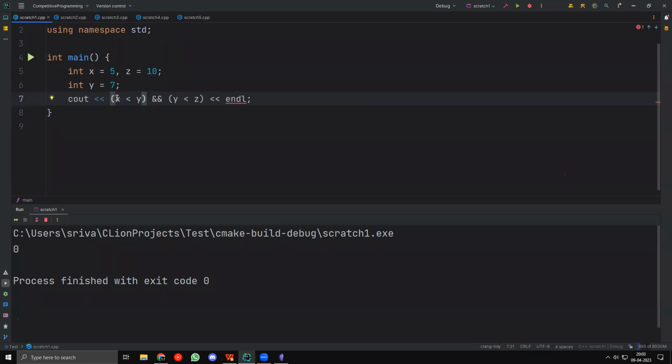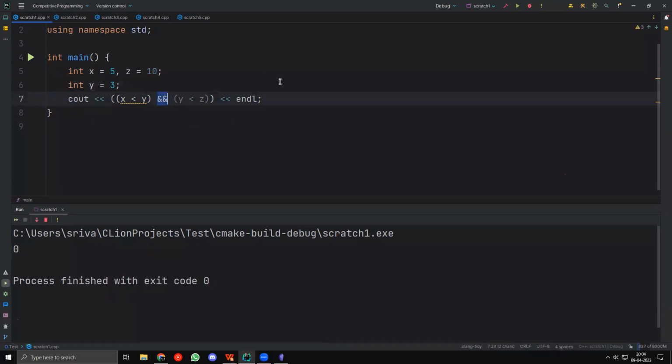This means that both of them should be true. If both are true, I output true. If I run this, I get 1 because 7 is in fact between 5 and 10. If I take something like 11, this does not work. This is false because y less than z is false; 11 is not less than 10. Similarly, I can have 6, and if I run this, it will be true again. If I take 3 though, this will be false.